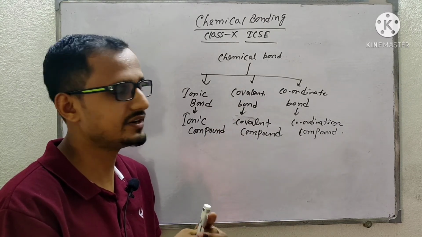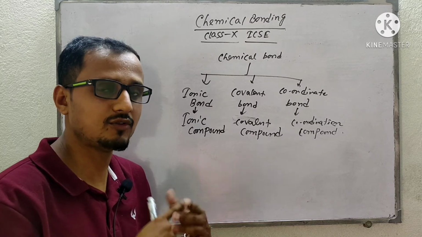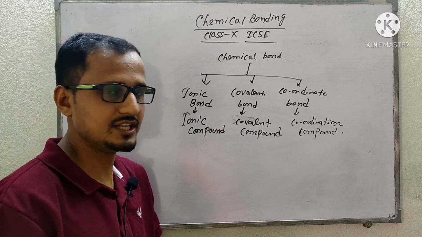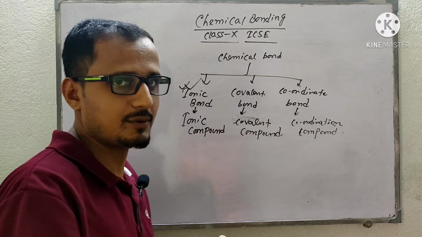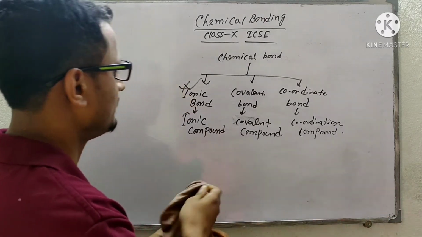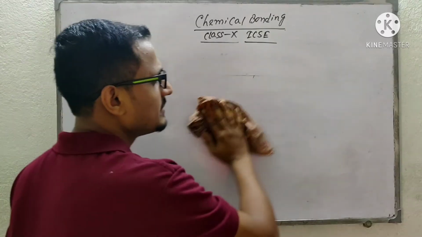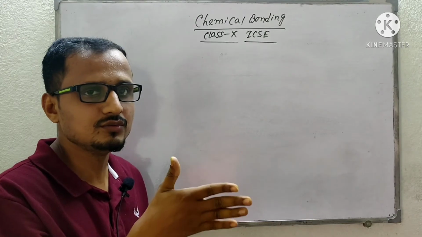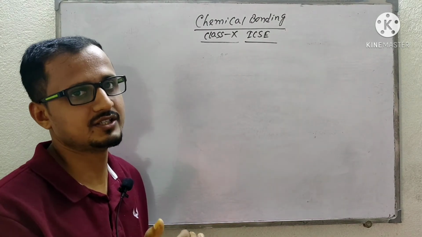We will discuss how these bonds are formed, and their properties and characteristics, individually in different videos. Today we will discuss the ionic bond, or ionic compound. The basic concept is the same: the atom will try to be stable and try to lower the energy.